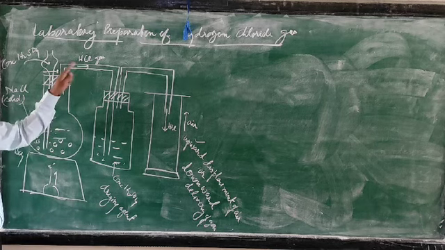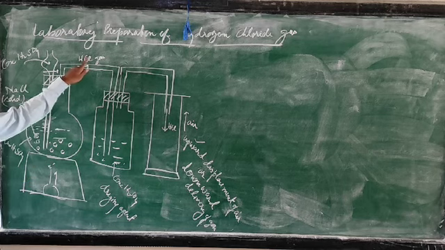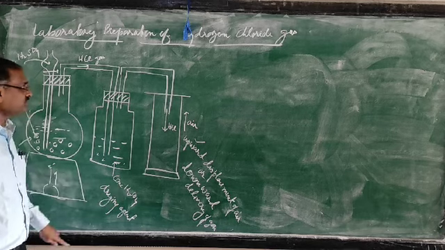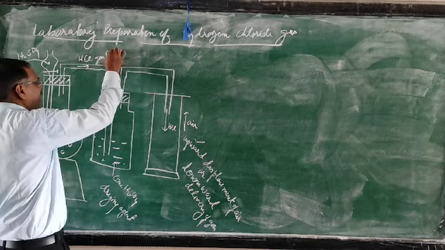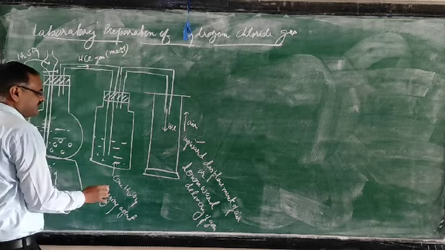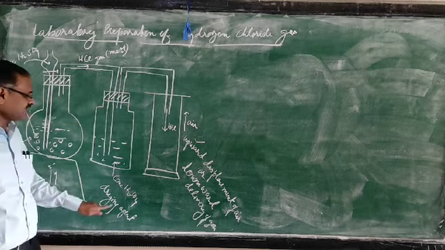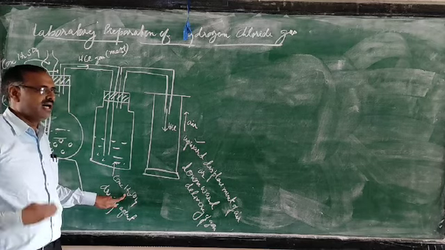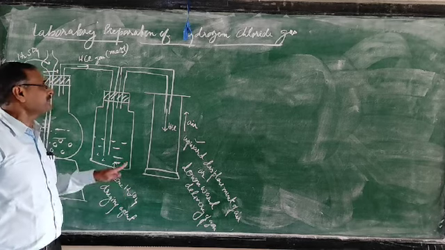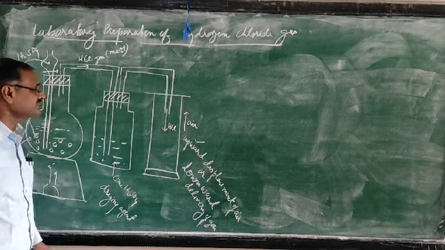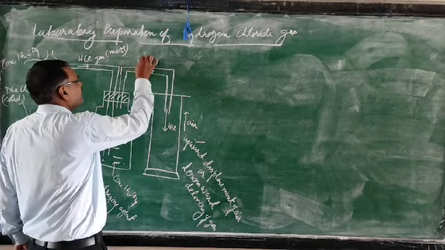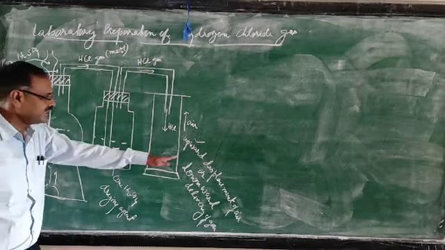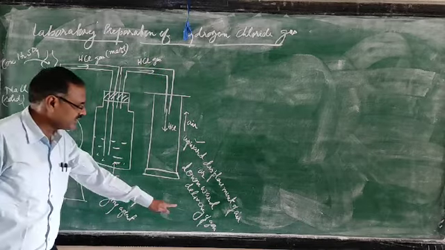When it is heated, HCl gas is coming. This HCl gas contains moisture. So it is passed through the concentrated sulfuric acid. This will absorb moisture. So moisture is taken by concentrated sulfuric acid. If it is asked what is the role of the concentrated sulfuric acid, you say that it is the drying agent. Or which drying agent is used in the laboratory preparation of HCl gas? Concentrated sulfuric acid. Then this HCl gas, free from the moisture, is collected by upward displacement of air or downward delivery of the gas.